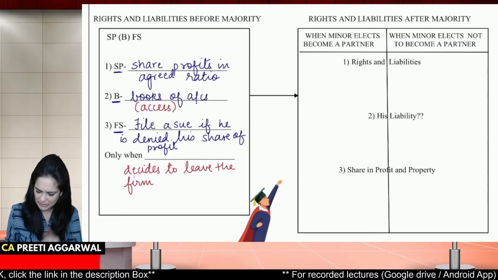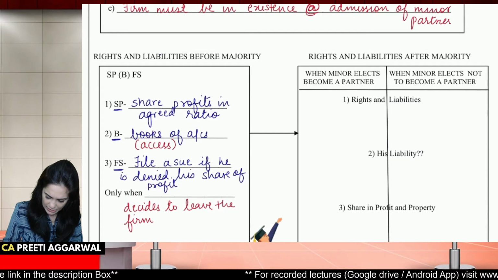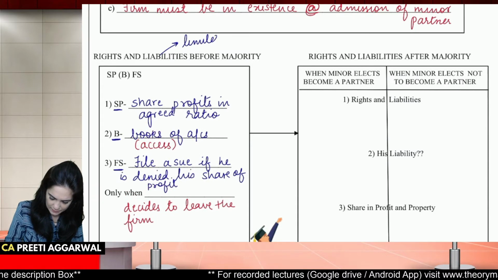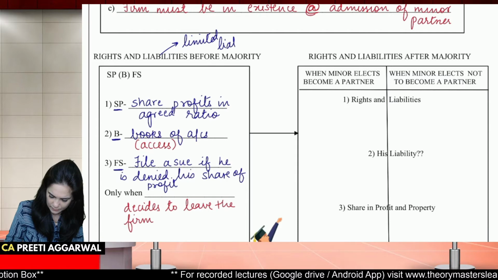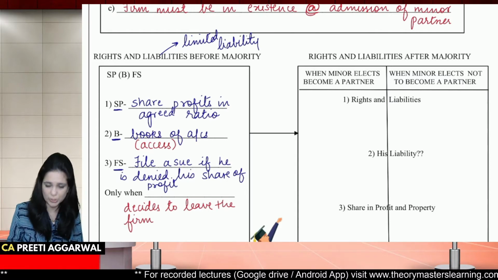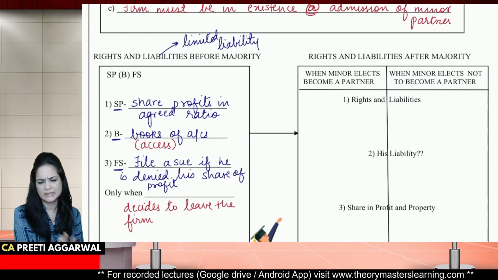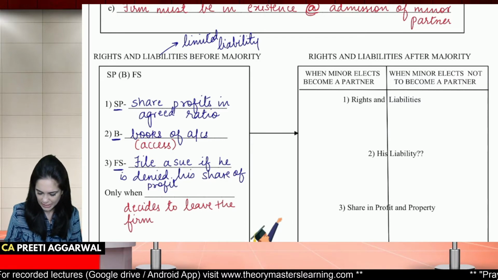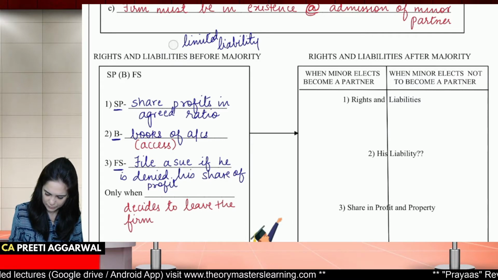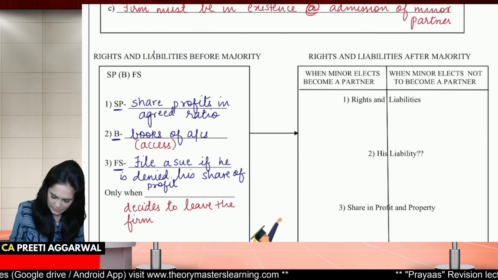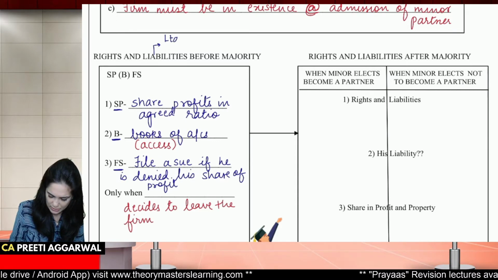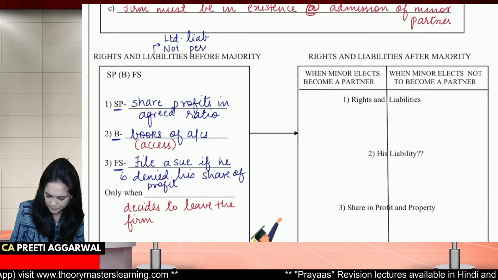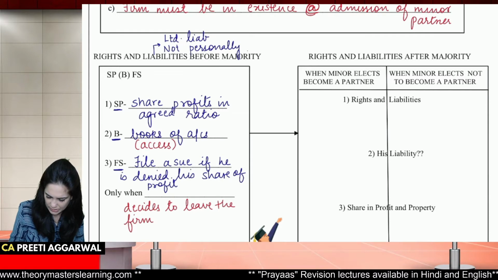What about his liability? He has limited liability. It means it is only restricted to his share in the profitability. He is not personally liable. So if you want, you can write that. He has limited liability. Okay, I'll write it properly for you. So you can say that he has limited liability. He is not personally liable.